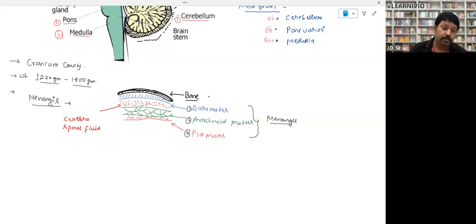Sir, can you repeat that brain fever part? Let me write it down. Brain fever, that is called meningitis. Meningitis is an infection in the meninges. The meninges swell up due to viral infection. That is called meningitis.